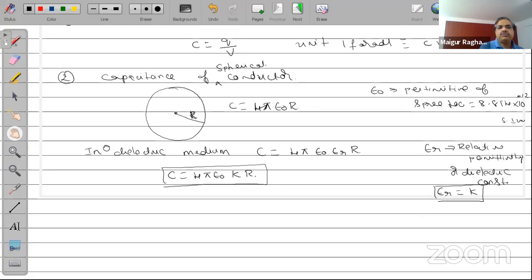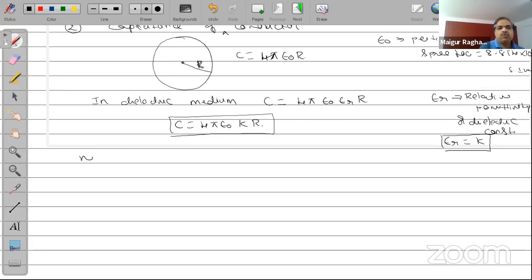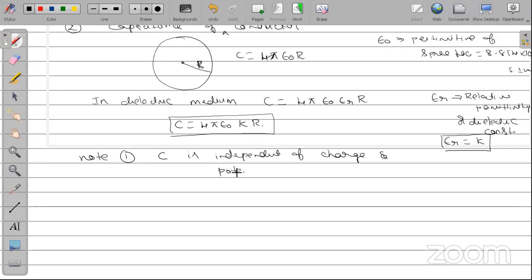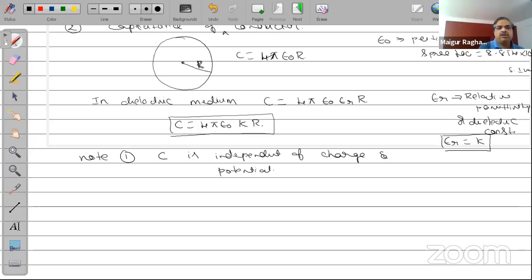Few important things to note. Each one can be a good question. So whenever I give you a note, that's the intention of it. First one is C is independent of charge and potential. It doesn't depend on it. It only depends on the dimensions of the conductor. That's r in this case.